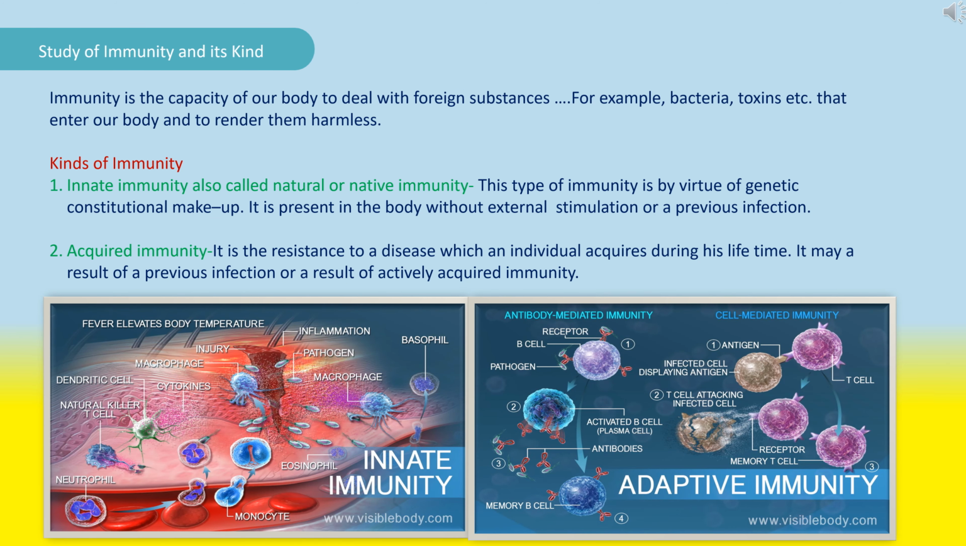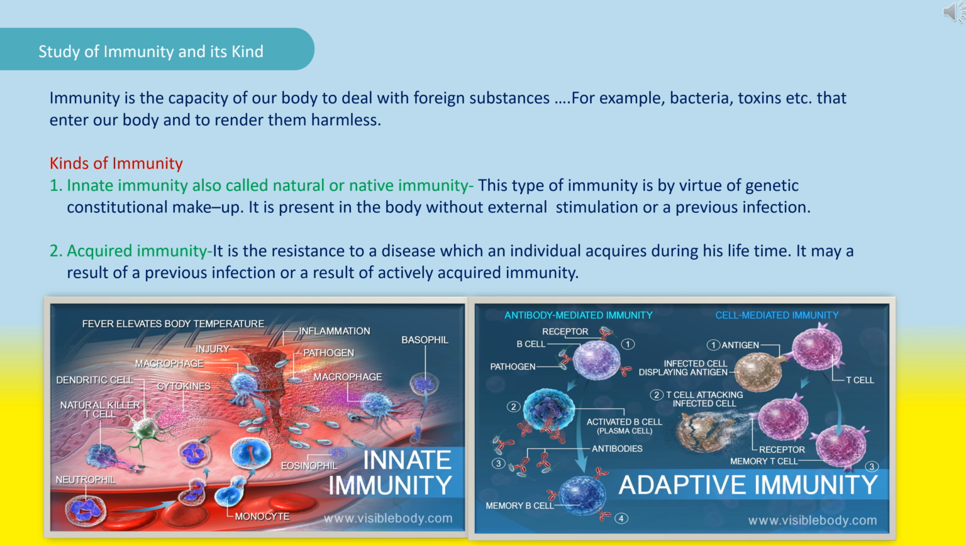Study of immunity and its kinds. Immunity is the capacity of our body to resist foreign agents, for example bacteria, toxins, etc., that enter our body and to render them harmless. Kinds of immunity. Innate immunity, also called natural or native immunity. This type of immunity is by virtue of genetic constitution. It is present in the body without external stimulation or a previous infection.